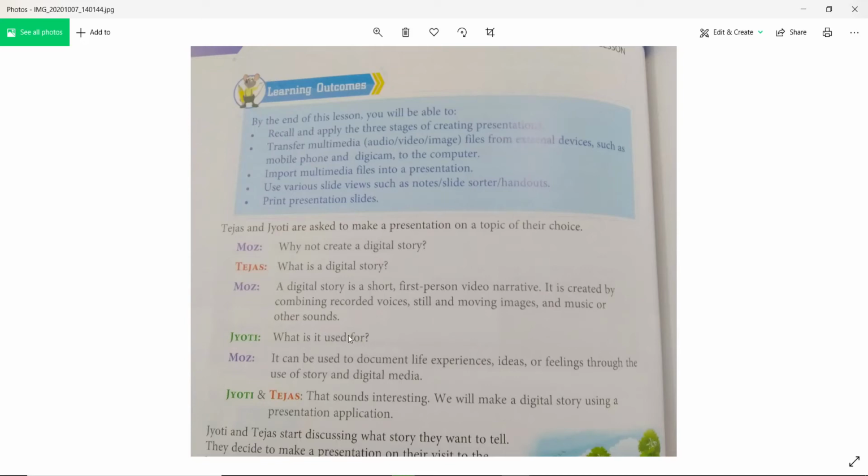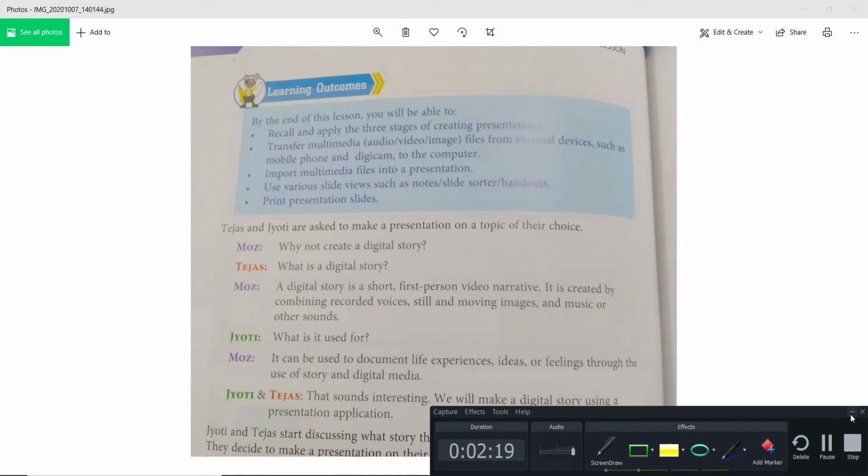This is a very important point. What is a digital story? A digital story is a short first person video narrative. It is created by combining recorded voice, still and moving images and music or other sound. With the help of that we can create it. And what is the use of it? Why are we creating digital storytelling? It can be used to document life experiences, ideas, or feelings through the use of story in digital media.